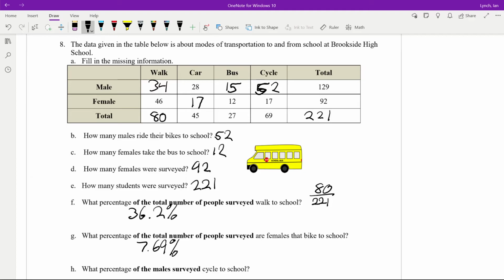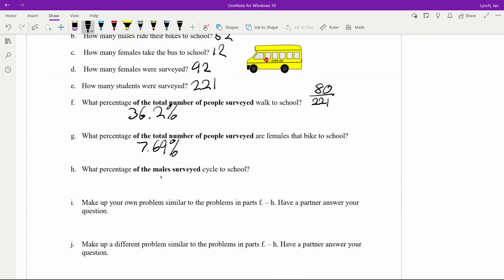What percentage of males surveyed cycle to school? So males total is 129, cycle is 52. We take 52 and divide by 129. So that's about 40.31%.